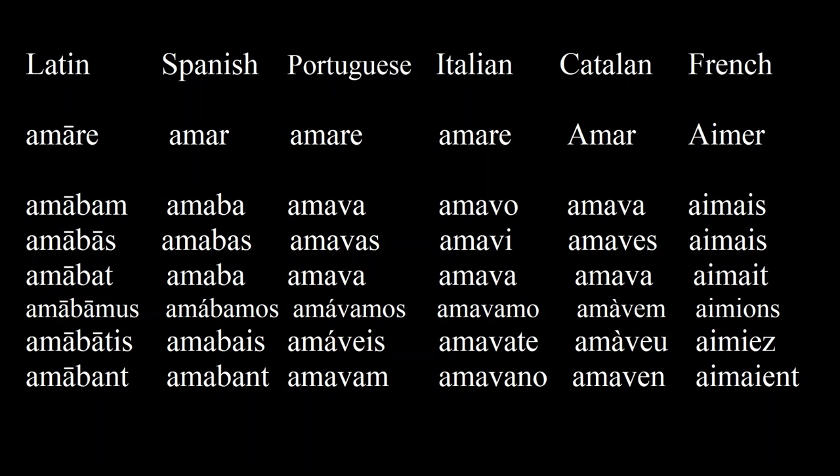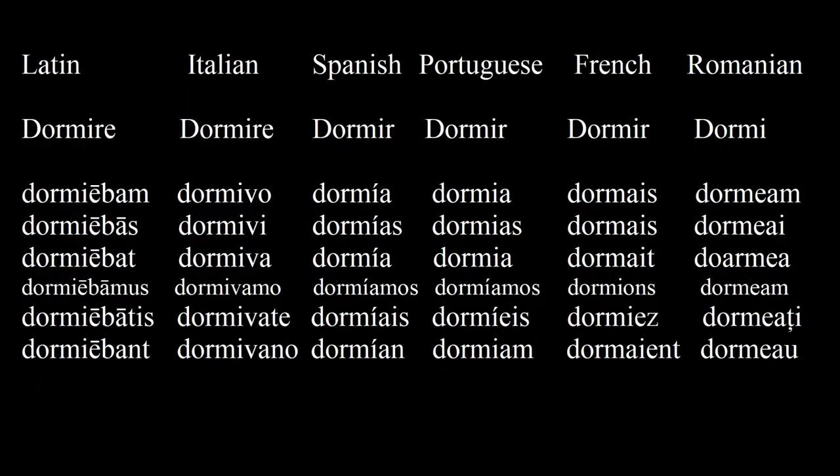The most unchanged tense is the imperfect, as we can see here. These languages also demonstrate a language change known as betacism, where B and V sounds get confused and interchanged. This happened to Latin in about the 3rd century and was most widespread in the Western Romance languages, most notably in Spanish. And in this tense, we can see that the ending T and M consonants were dropped, and the U sound was changed to an O sound, just like in the present tense.